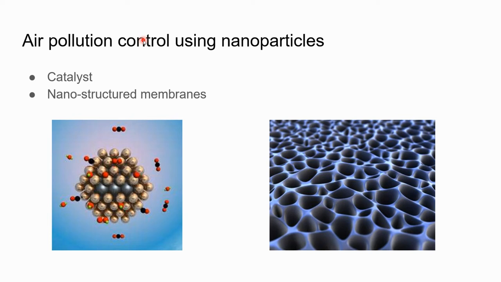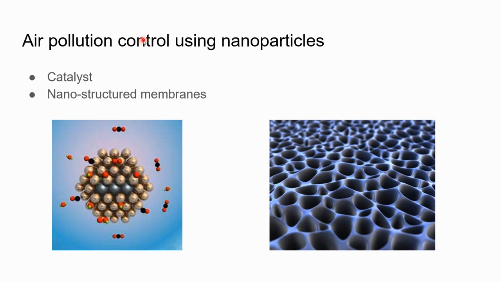These toxic pollutants can cause cancer in humans and animals, and they affect almost all organisms on this planet.